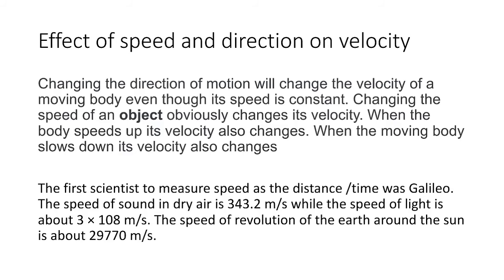So we can remember this: changing the direction of motion will change the velocity of a moving object even though its speed is constant. Changing the speed of an object obviously changes the velocity. When the body speeds up, its velocity also changes, and when the moving body slows down, its velocity also changes.